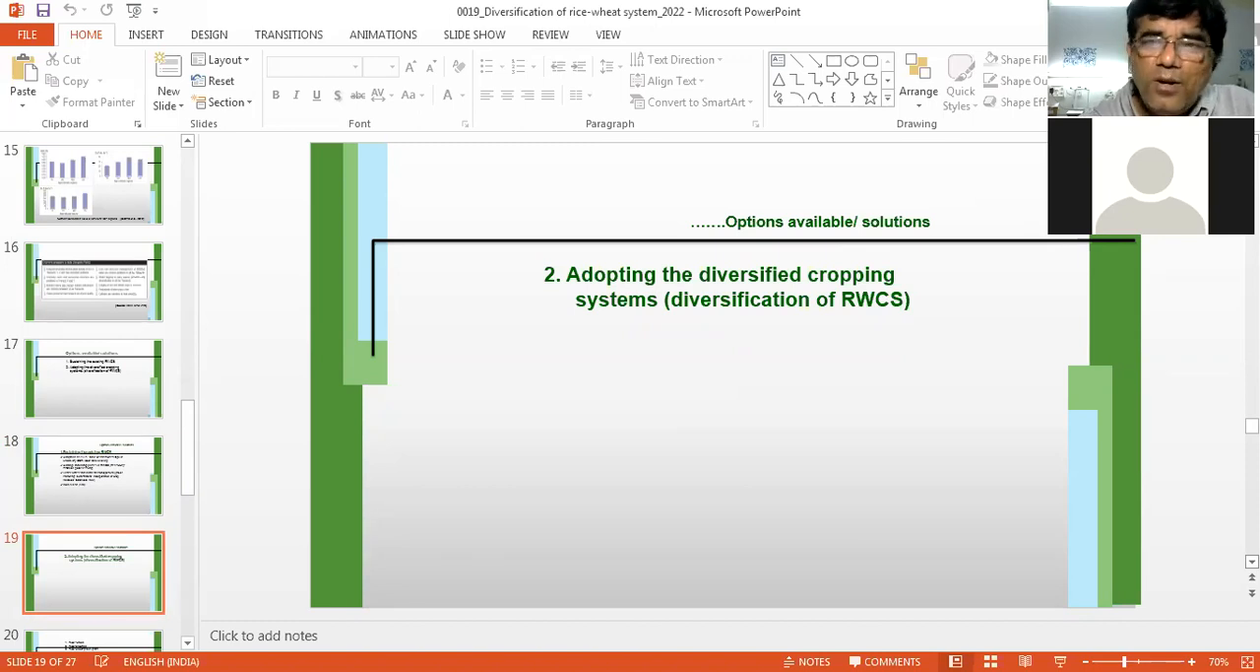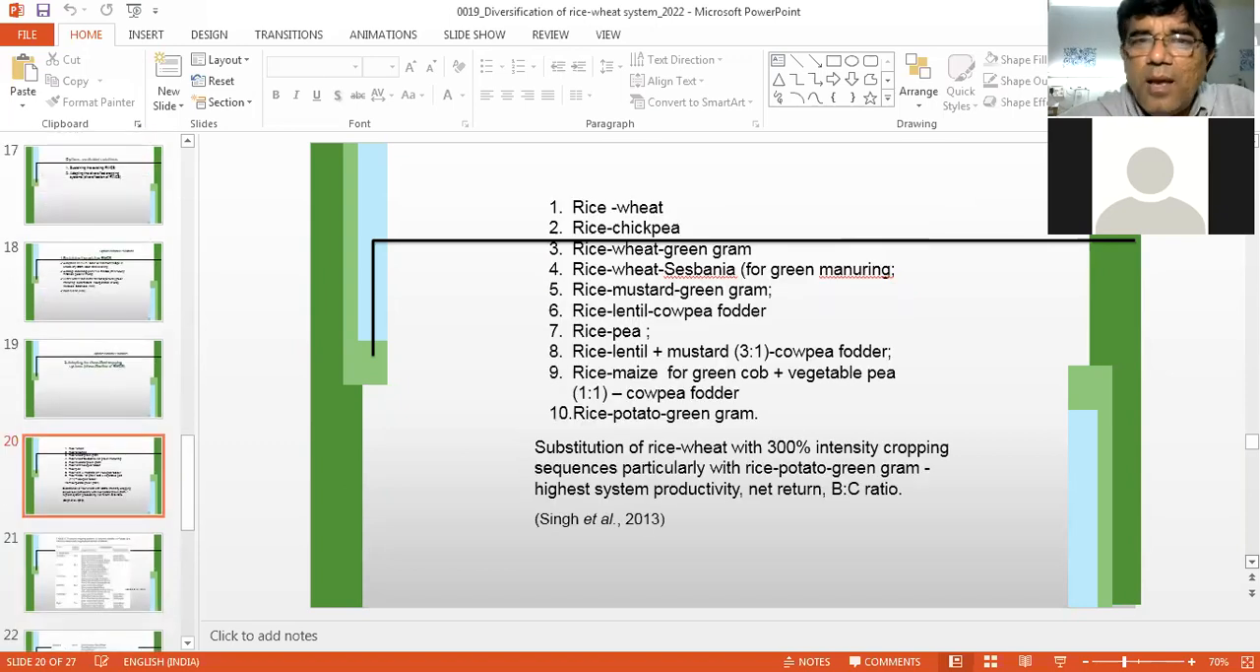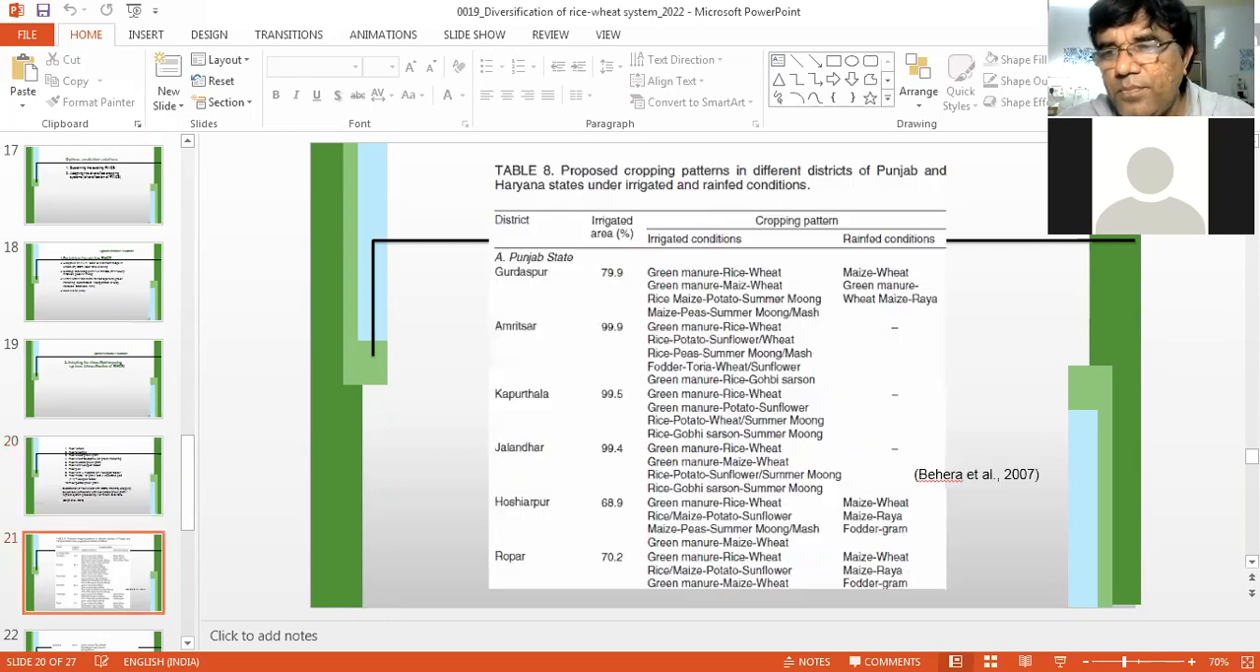People have done a lot of work and a lot of rotations have been suggested, like rice chickpea can be adopted, rice wheat gram. They are very location specific crop rotations, but maize, wheat, onion is the most remunerative and most recommended rotation for diversification of the rice wheat cropping system. Maize, potato, onion. Now you see, this is how you can browse the slides. I will send you this PowerPoint. Different rotations have been recommended even for districts in Punjab.